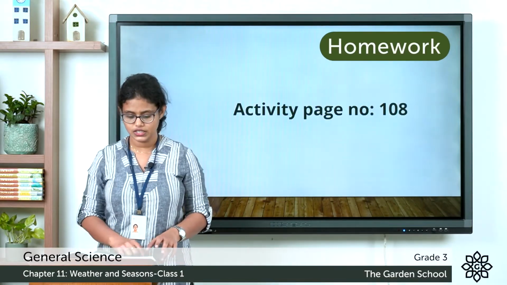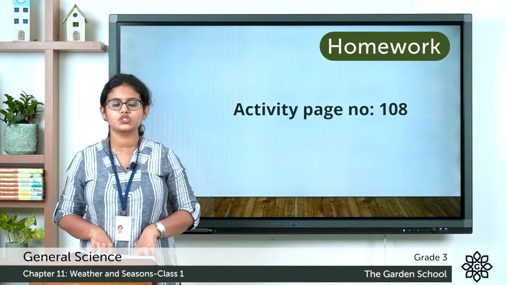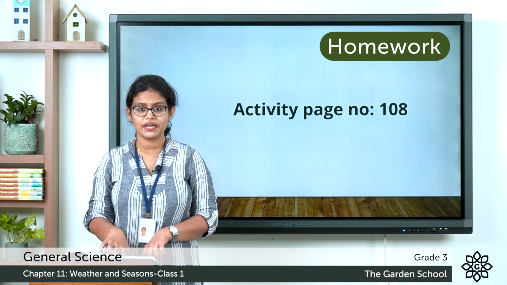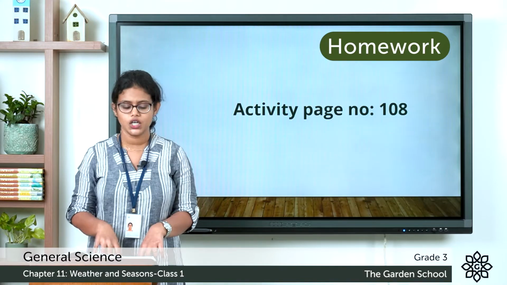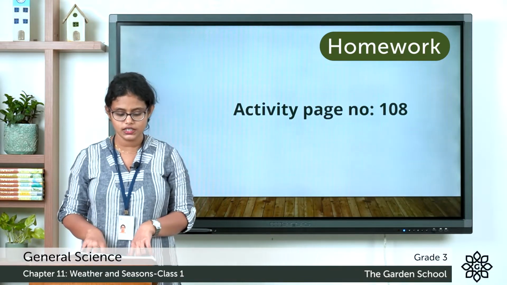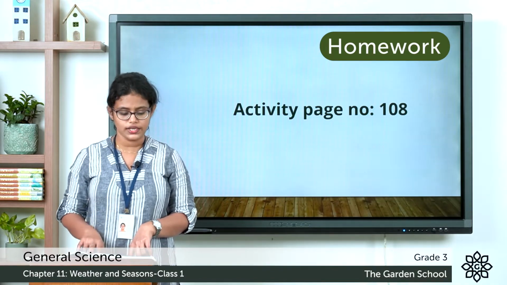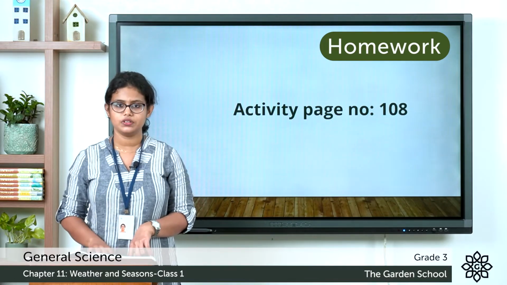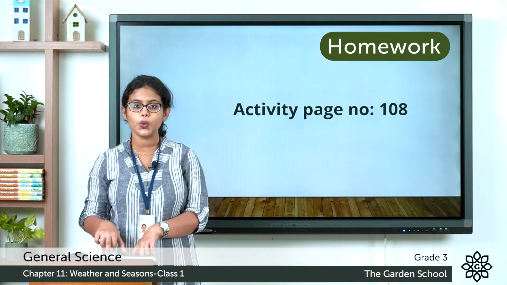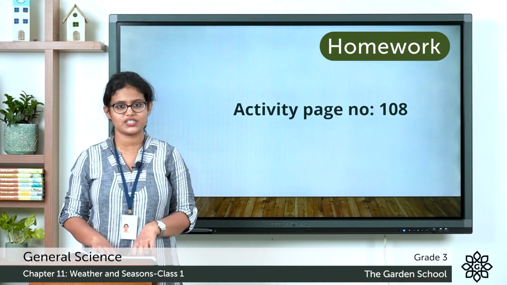In page number 108, there is an activity for you. Wind direction finder. For doing this activity, you need the following materials: a broomstick which is about 15 centimeter long, a pencil with an eraser, a pin, a bottle, some sand or soil, then thick paper. With these materials, you can do this, and the steps for doing this activity are also given. You can just try doing this activity.